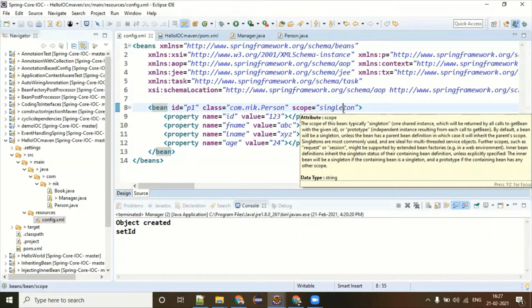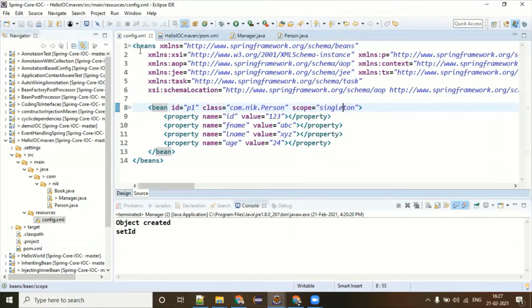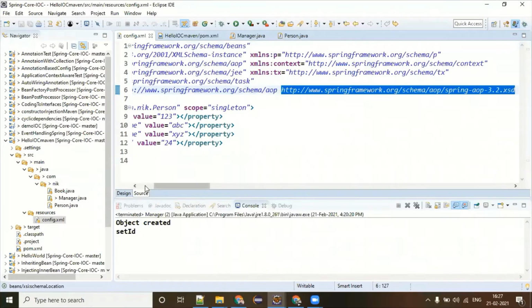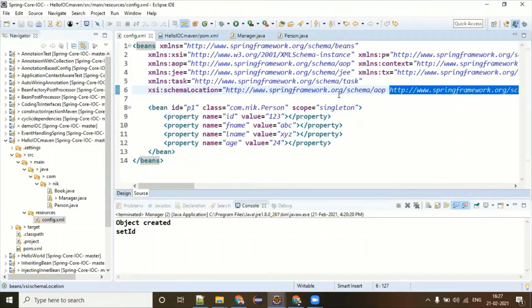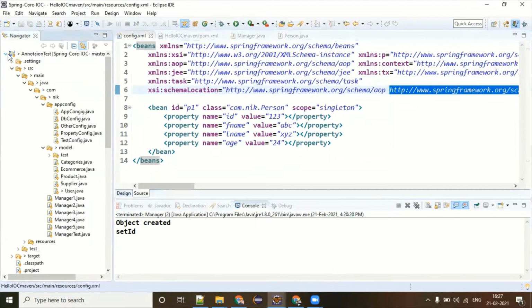Also maintenance-wise, as a Java developer, you really don't need to bother with lots of syntax and schema. All these beans, this is known as a schema. No one can remember these schemas. If you want to develop an IOC program, there is no chance you can write these things without the help of the Spring documentation. And this schema is telling the reader of this XML file how to read these things. But otherwise, concept-wise, the scope and whatever we have discussed, everything is almost the same there.